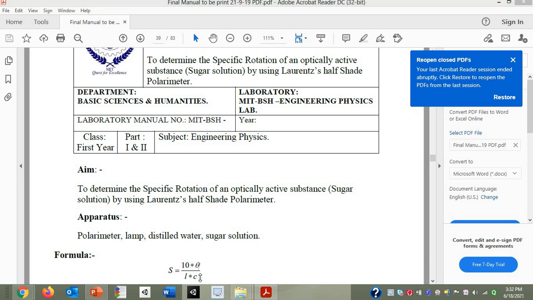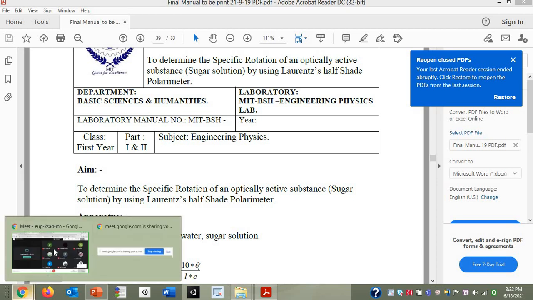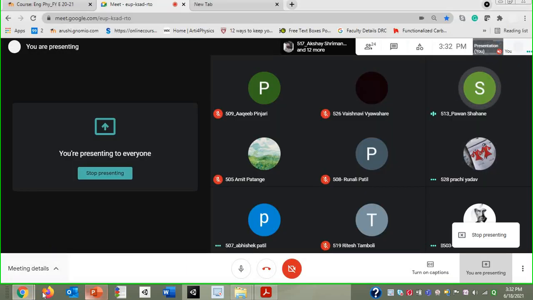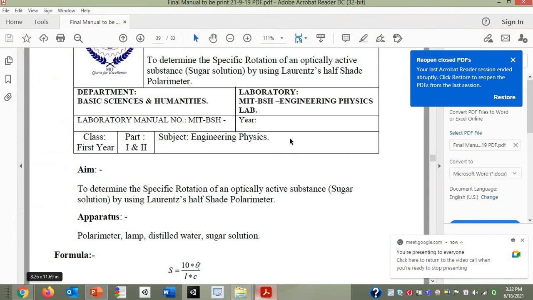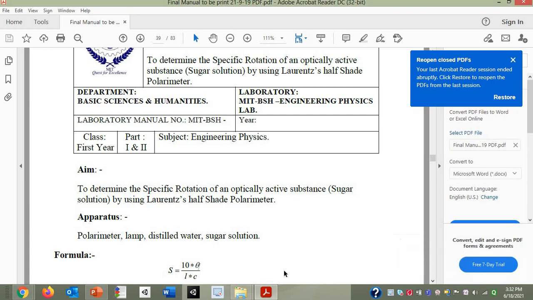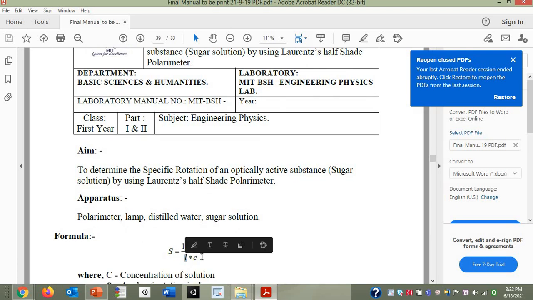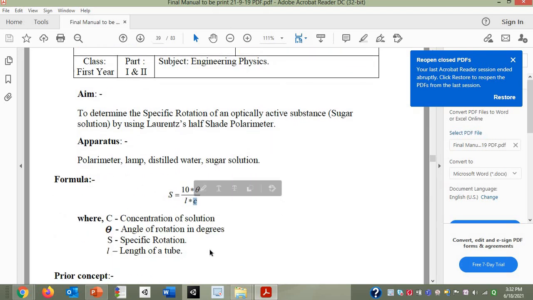Then what will be the L? That is the length of the polarimeter tube. As we are saying, here we are going to keep the sugar solution in a particular tube. So whatever the length of that tube is, that will be L, and C will be the concentration of the solution.